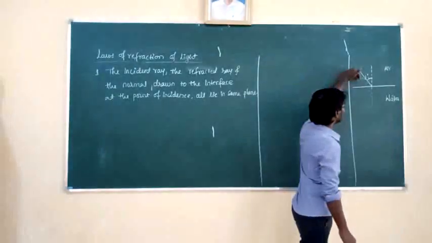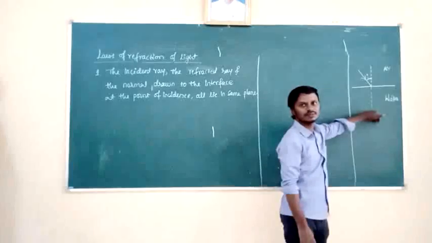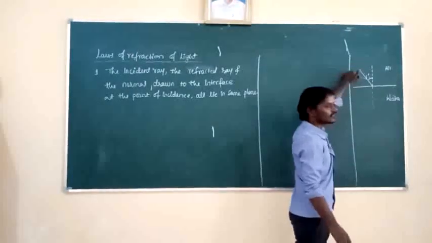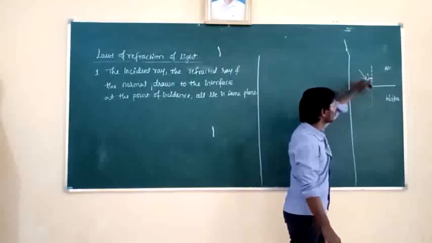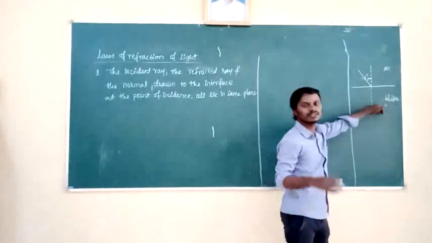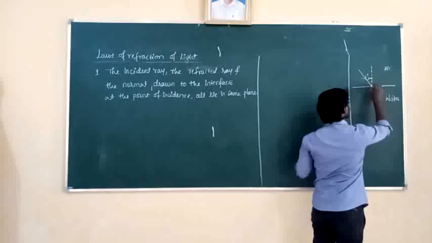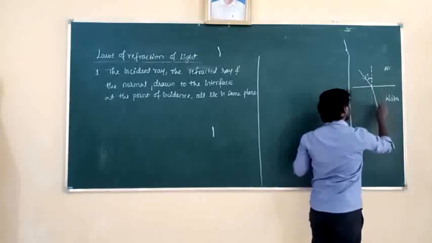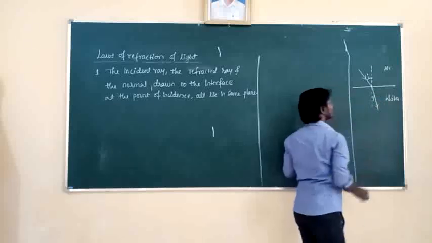Then the light travels from low optical density medium to high optical density medium. In the low optical density medium, the speed of light is maximum. When it enters the high optical density medium, the speed of light decreases. As the speed of light decreases, the light bends towards the normal. It is the angle of refraction.